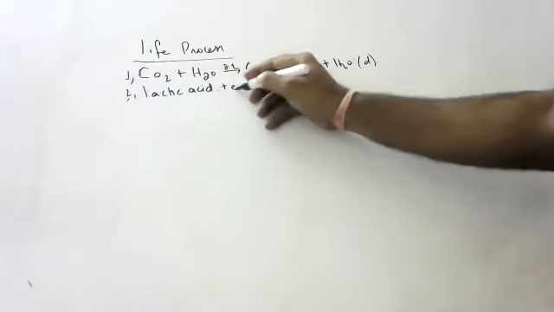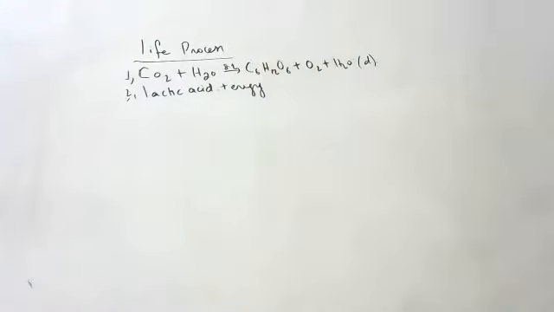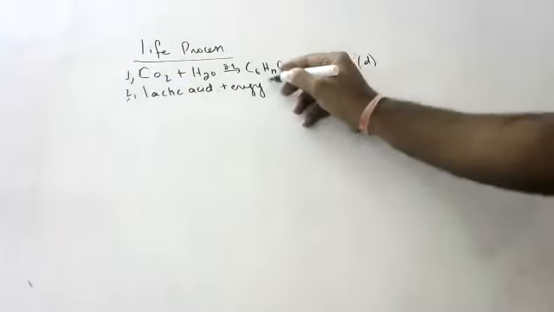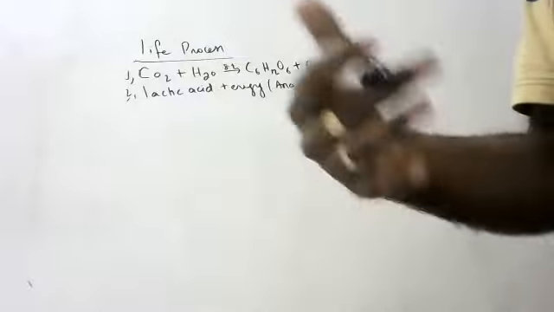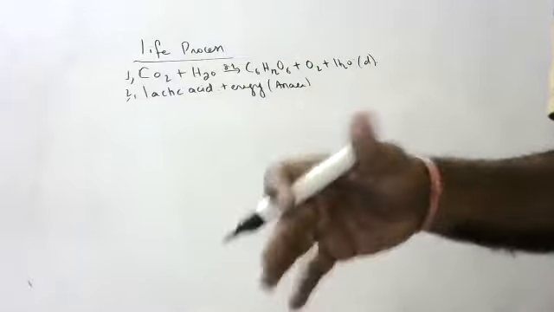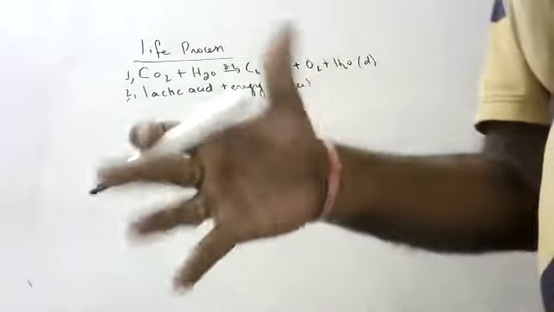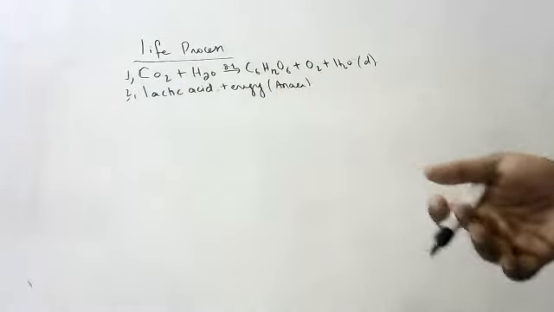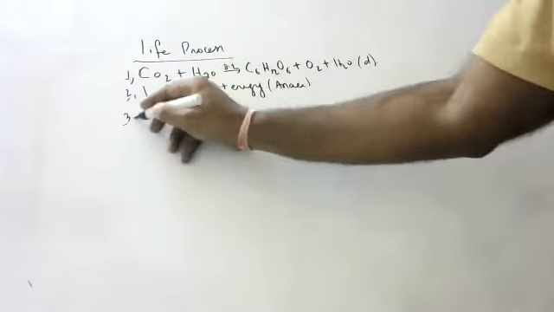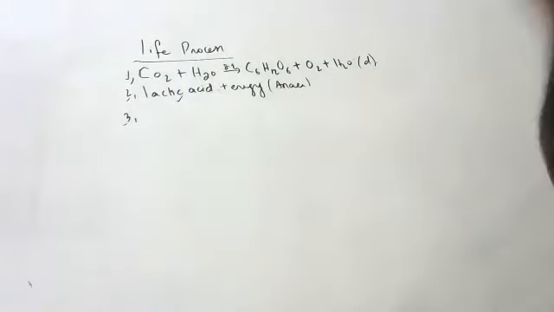Children, when you are doing severe exercise, muscle cells are unable to get sufficient oxygen, so they start performing anaerobic respiration and liberate lactic acid plus energy. Carbon dioxide won't come, children.